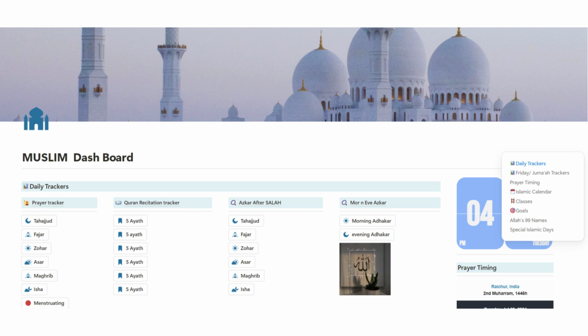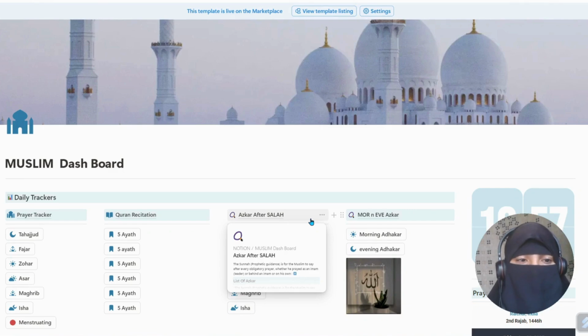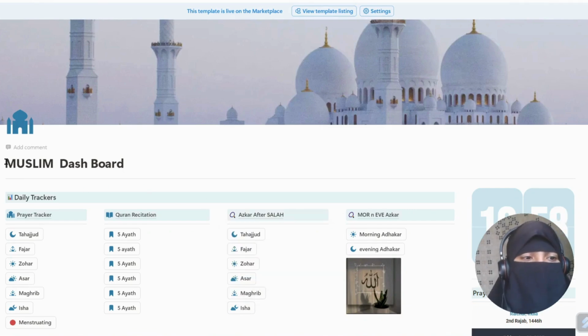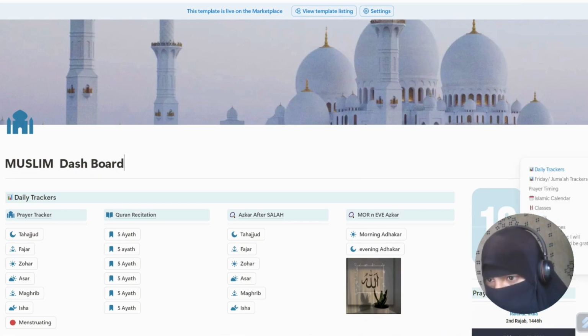In this video, we are going to discuss how to use this Notion template. So now we are in the Notion template Muslim dashboard. First, let us see the content table on the right hand side. When you move your cursor on the right hand side, you will see the lines here.